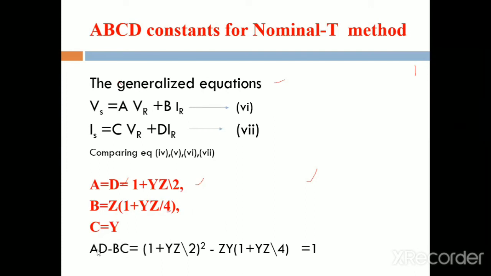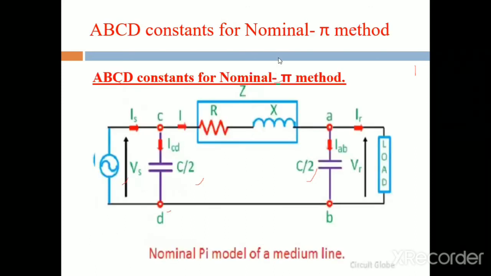Next we calculate AD minus BC, that is 1 plus YZ by 2 whole square. Substitute that, then it is equal to 1. That is the nominal T method. Next, coming to the nominal pi method.